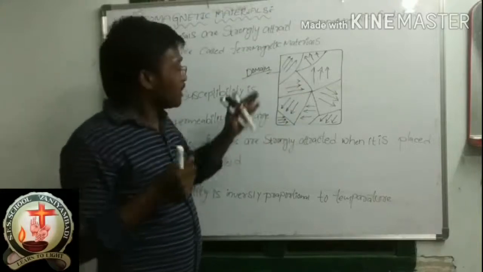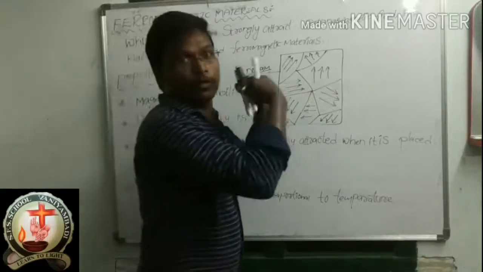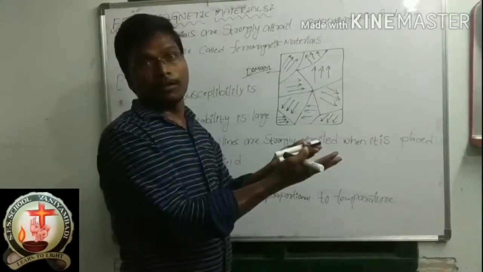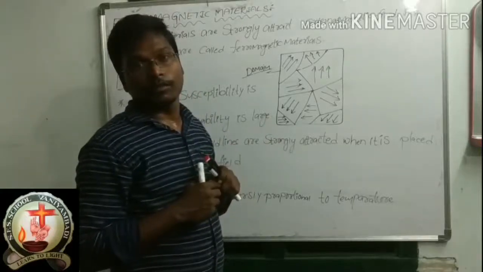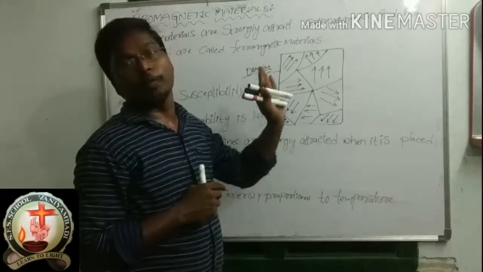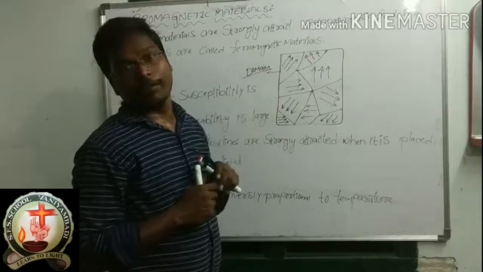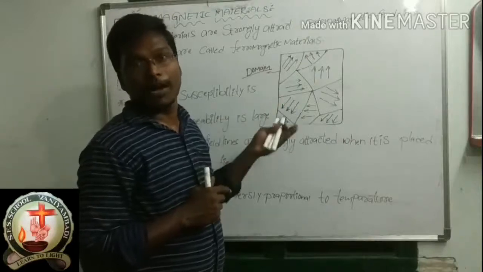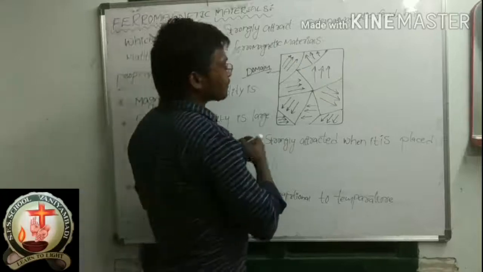Now I would like to place this ferromagnetic material in an external magnetic field. What will happen after placing? We will see now.